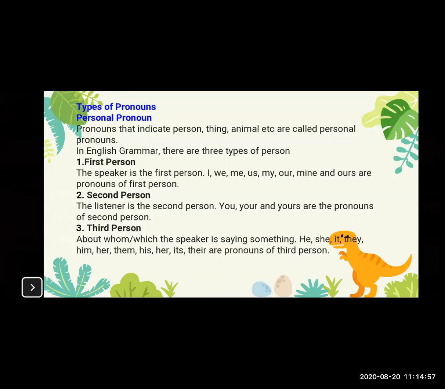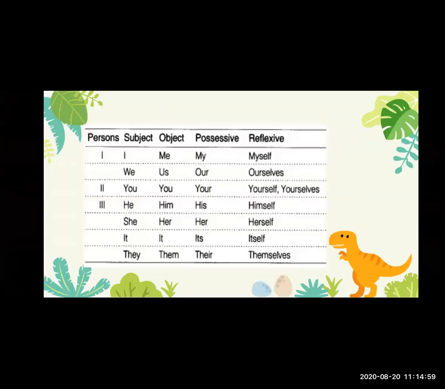Now see the uses of the personal pronoun. First, we use the personal pronoun as subject, in the subject case. I, we, you, he, she, it, they.